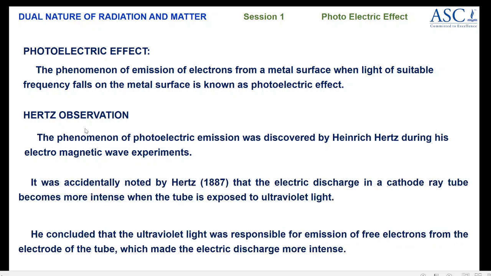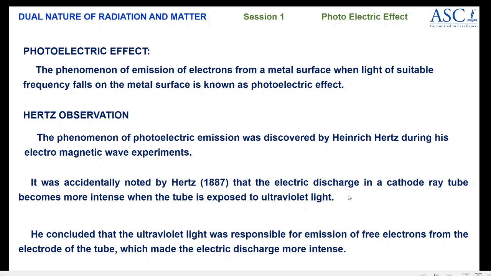Now let us see how he discovered this effect. When he was experimenting using a cathode ray tube, studying the electric discharge in a cathode ray tube, the electric discharge was found to be intense when the tube was exposed to UV light.